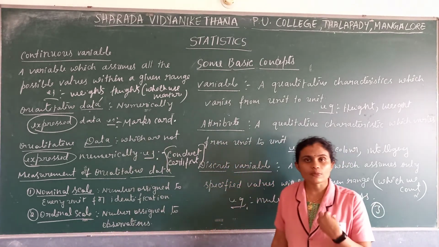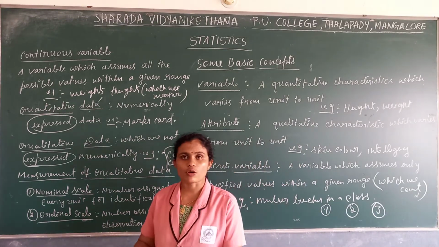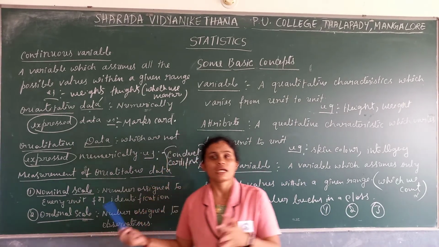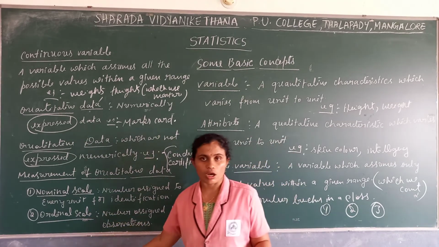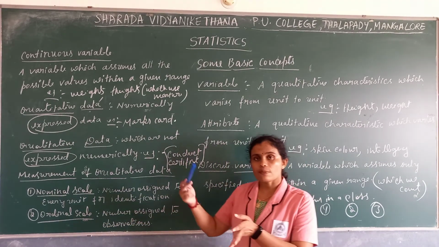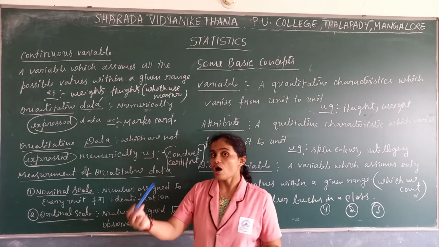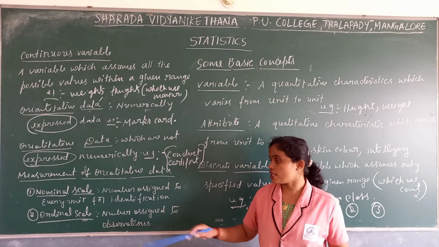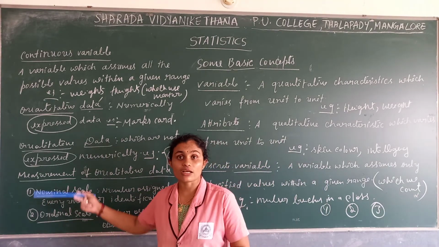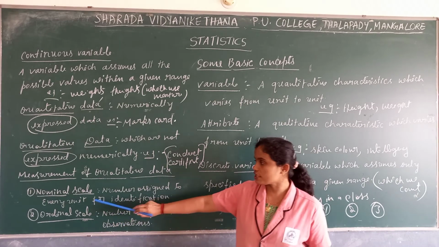In ordinal scale, numbers are provided for the purpose of observation, in order to arrange them in ascending or descending order. For example, the quality of the product, first, second, third, or else ranks assigned to the students: the first rank holder, second rank holder, third rank holder. That is an example for ordinal scale.